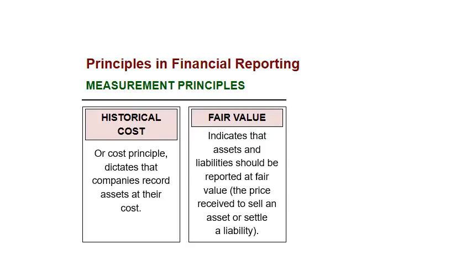Then what? Fair value is if we were recording an asset at its fair value. If it's something like a fixed asset like land and its fair value has fallen below its historical cost, the rule of conservatism says we will write it down to that lower fair value. So if they found nuclear waste on the land or something, and nobody wants to pay $100,000 even for it, then we would have to write it down to its lower fair value, right? We do not write fixed assets like land up above their historical cost. But if they fall below their historical cost, we will write them down to fair value.